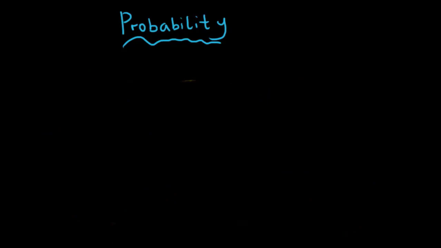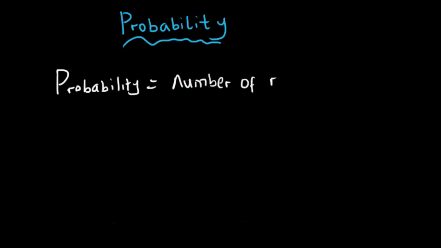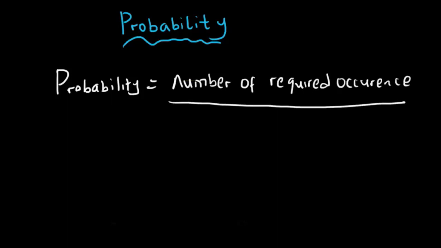Do you understand? Now the next thing we want to touch on is the formula for probability. What's the formula for probability? So we've got probability equals number of required occurrence all over number of possible occurrence.